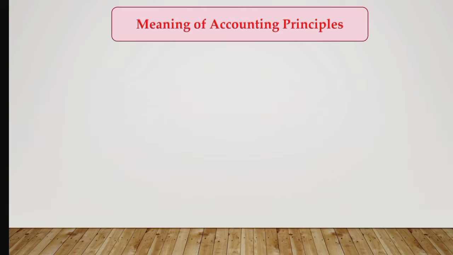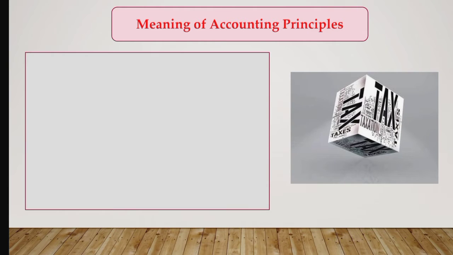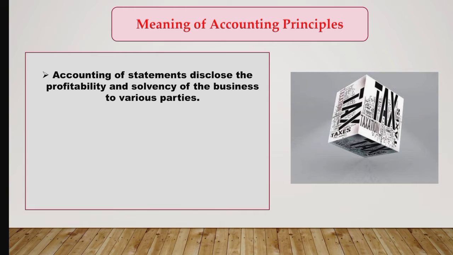Unlike in the past, when accounting statements were largely needed by the proprietor, these days the accounting statements are needed by various parties who have invested in the business. That interested party can be proprietors, investors, creditors, etc. Accounting statements disclose the profitability and solvency of the business to various parties. We know accounting statements include profit and loss account, trading account and balance sheet. Profit and loss account ascertains the profitability of the business, whereas balance sheet ascertains the financial position of the business.